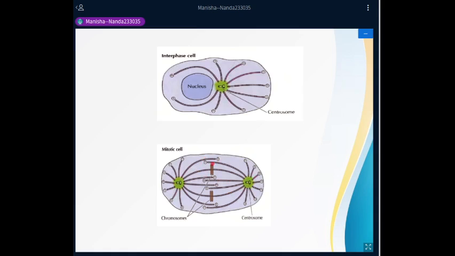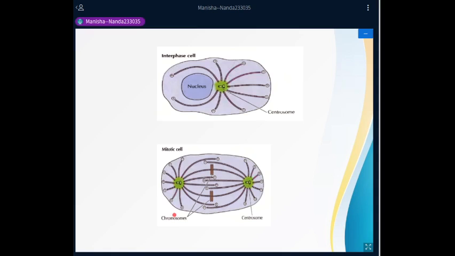Then you can see these overlapping polar microtubules, with motor proteins associated with them that help cells move the chromatids to the opposite poles. And then these microtubules radiating from the centrosomes just look like asters, so they are called astral microtubules.